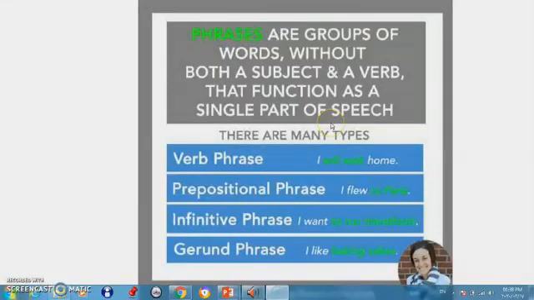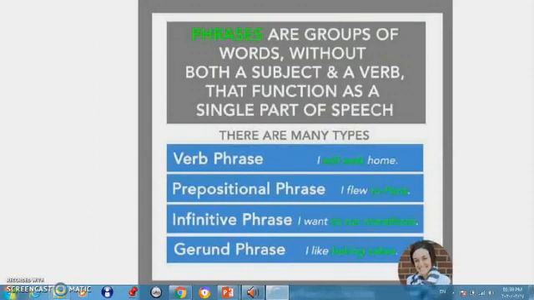Hello everybody, today I'm going to deal with grade 7 grammar, chapter review, speaking about phrases. So what do you mean by phrases? Phrases are a group of words without both a subject and a verb that functions as a single part of speech. And there are many types of phrases.